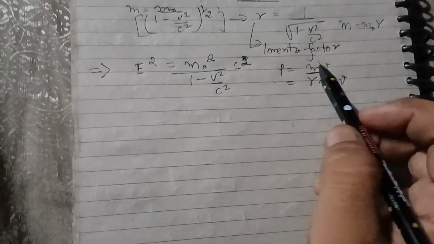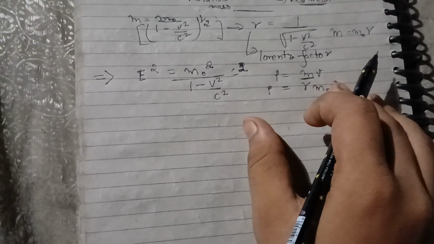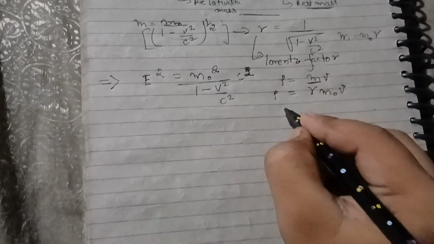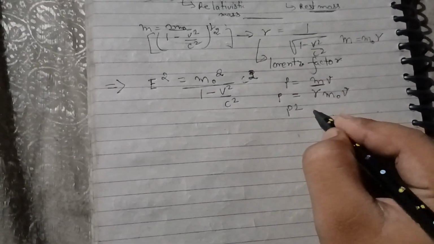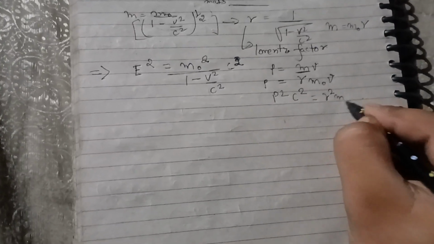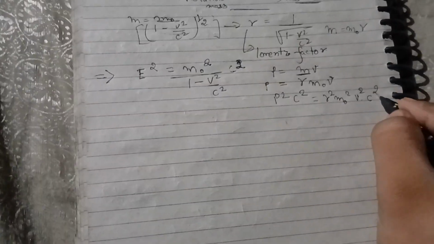Now we are doing something crazy. Okay, this will help us to attain the final stage. We are squaring both sides and multiplying by c square. Okay, gamma square m naught square v square and multiplying by c square.